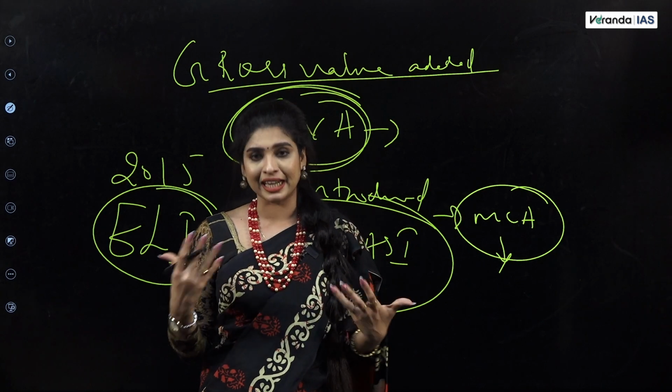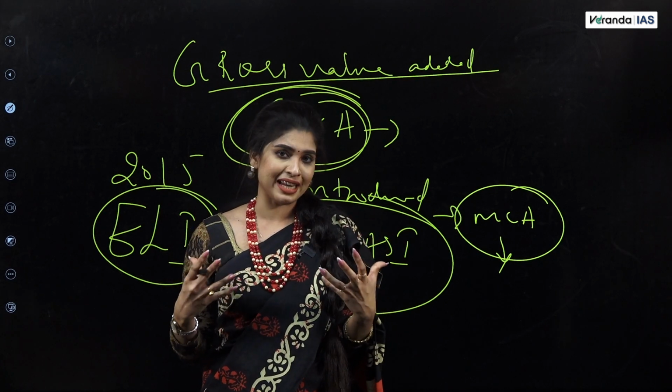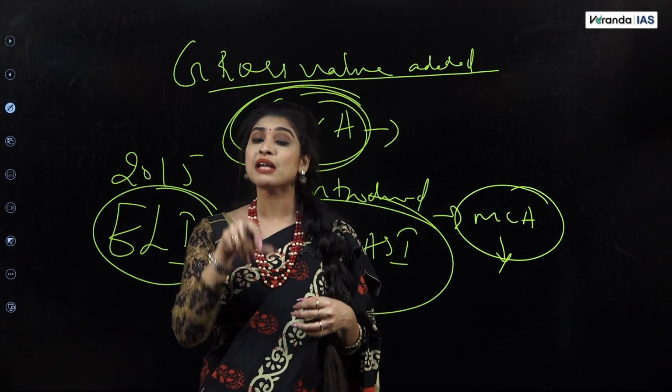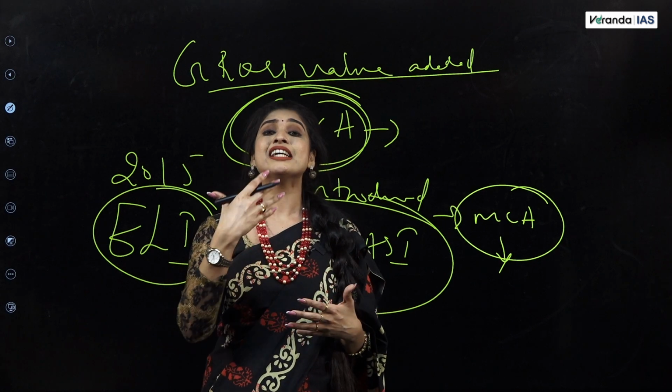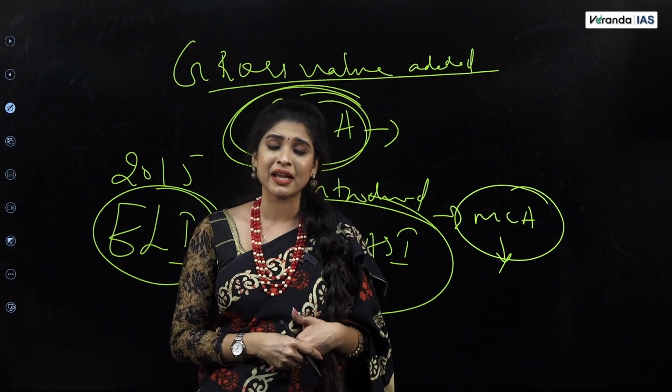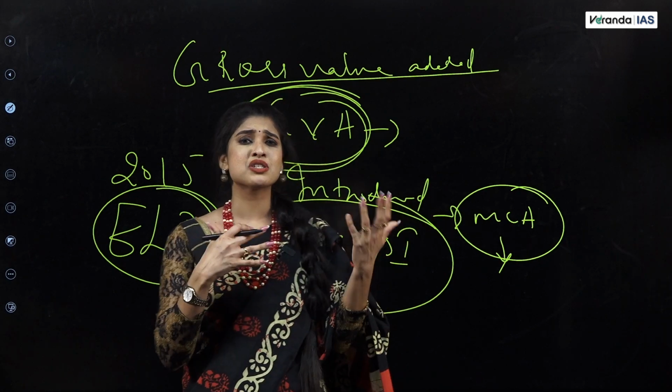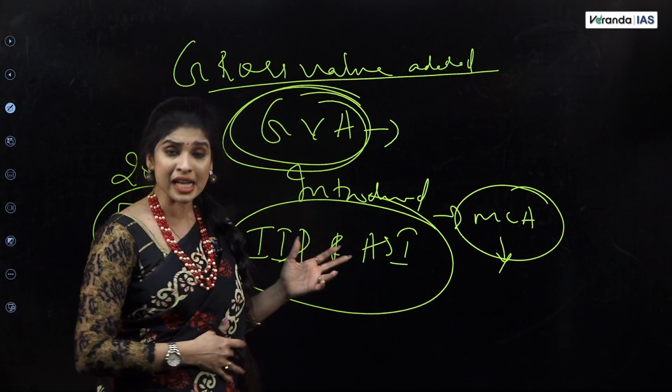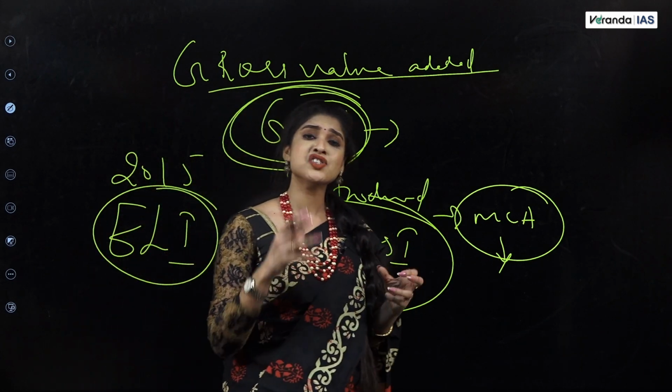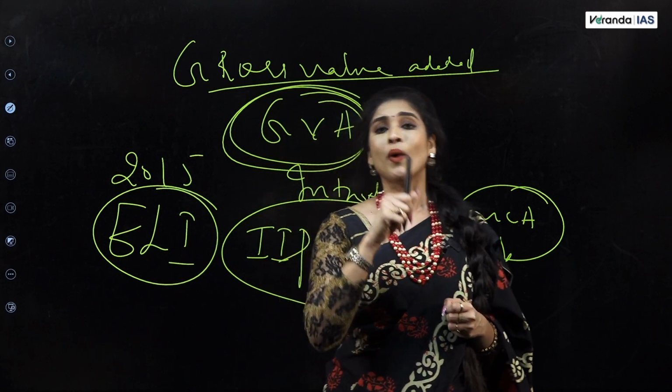So it is very specific in nature. That is again indeed very important, right? So that is another introduction in the calculation of GDP after 2015. Around 6 to 7 points I have told you now. I hope it is very clear for you. So these are the major points that you need to keep in mind while you study GDP.